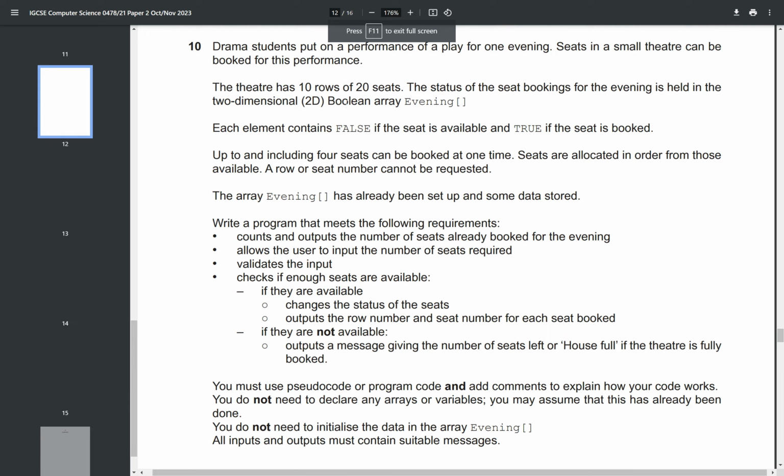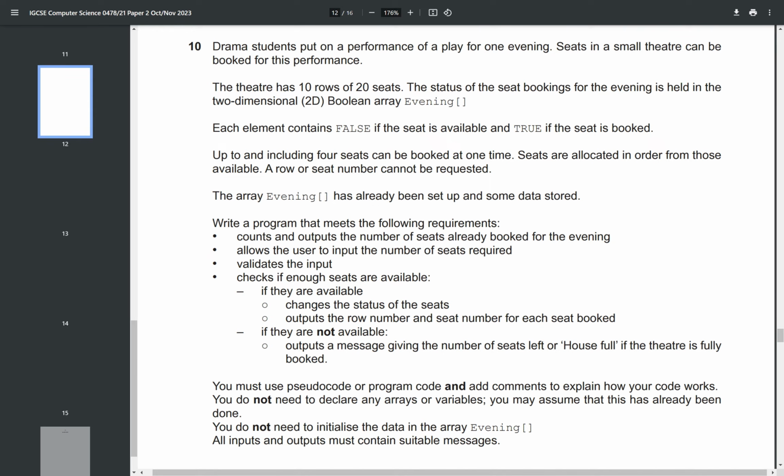Right, so here it says, drama students put on a performance of a play for one evening. Seats in a small theatre can be booked for the performance. The theatre has 10 rows of 20 seats, and the status of the seat bookings for the evening are held in the two-dimensional Boolean array called evening. Each element contains false if the seat is available and true if the seat is booked. Up to and including 4 seats can be booked at one time, and seats are allocated in order from those available. A row or seat number cannot be requested.